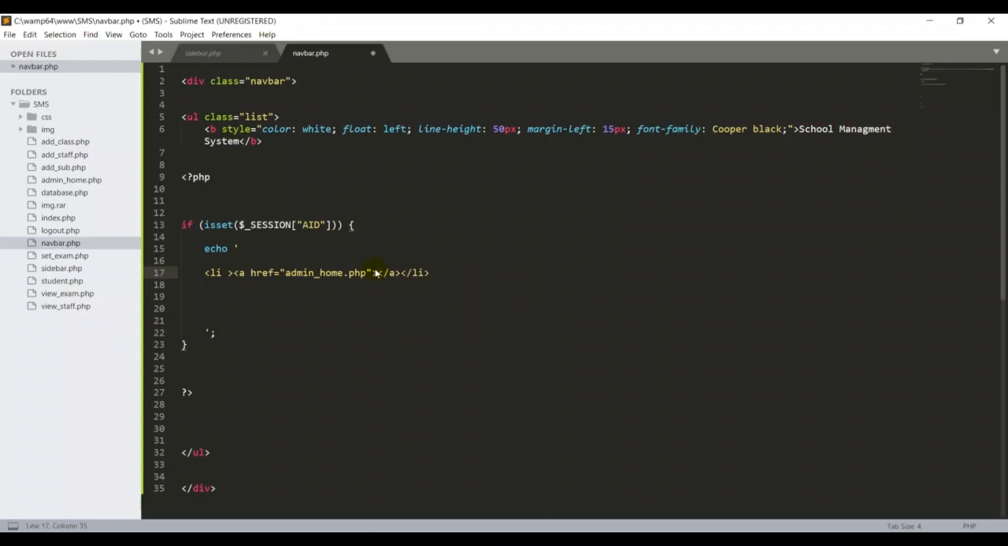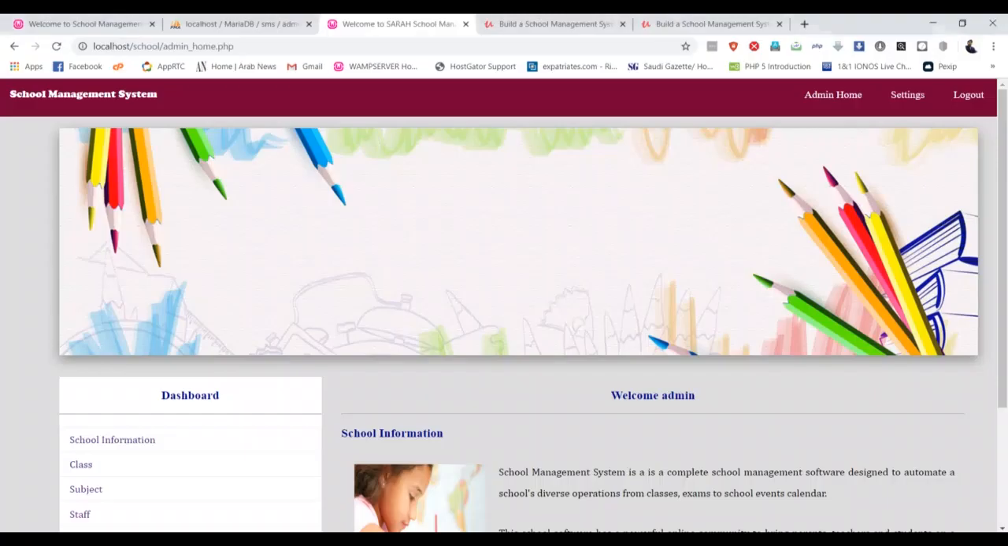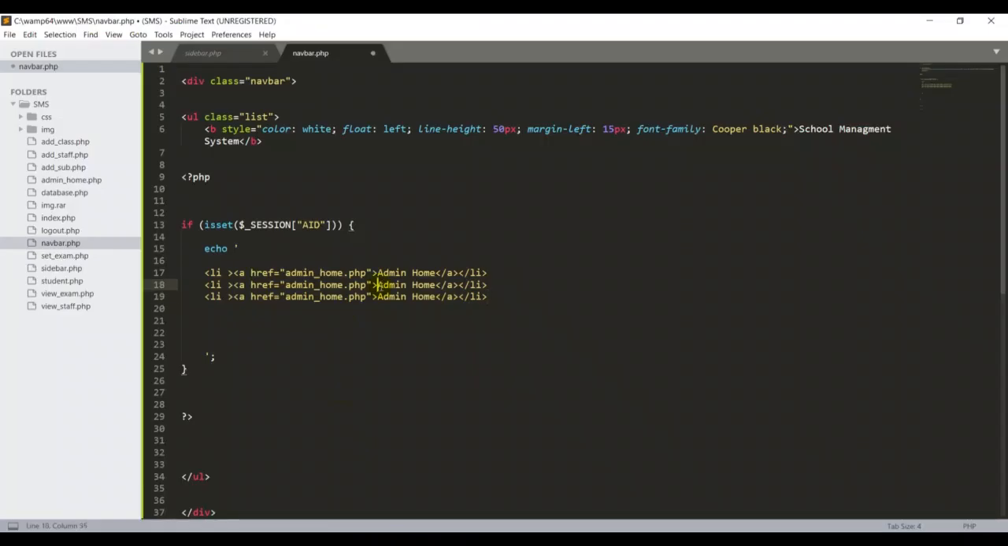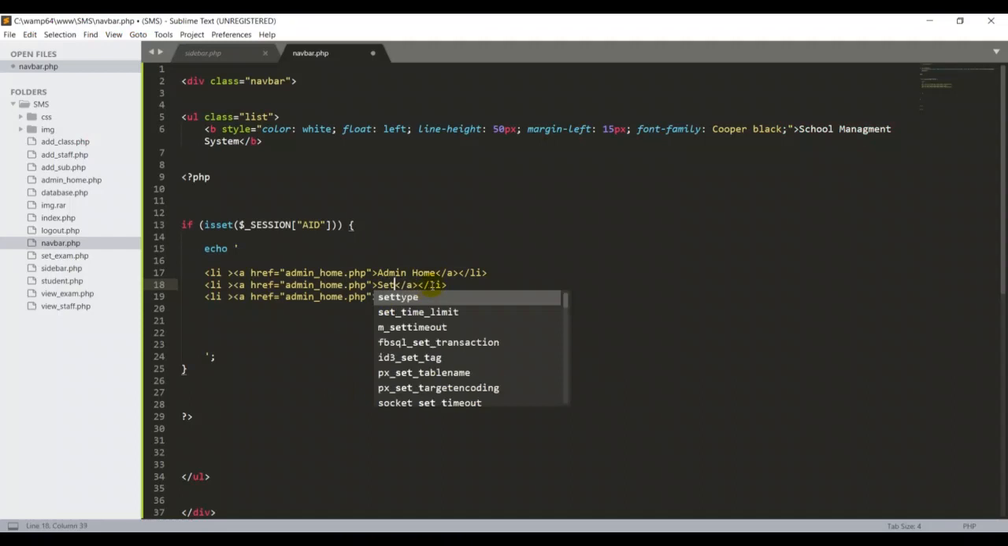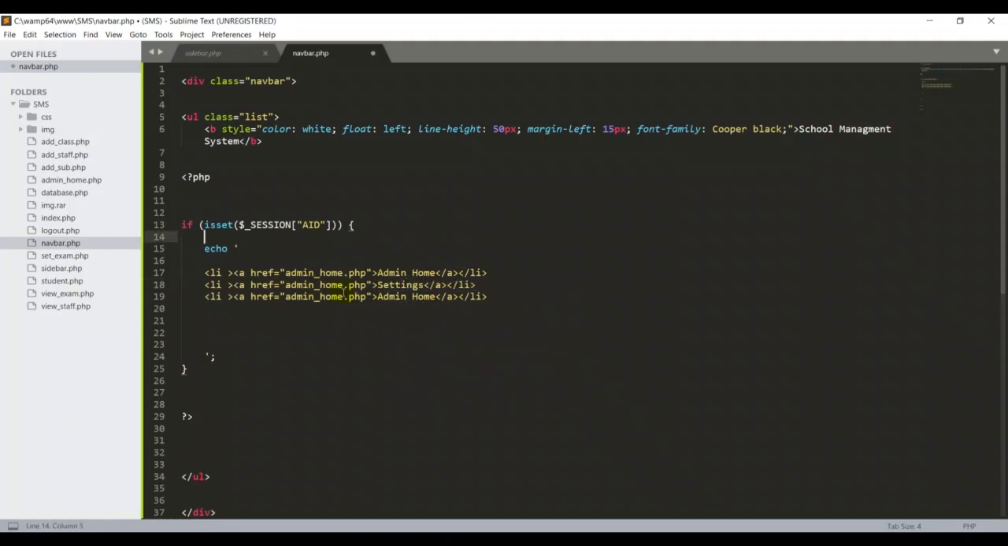Very important. So I'm putting admin home. Then I copy and paste two more times because we need three lists. Next, I want the settings, because if you go back here, I have the settings. So instead of admin home, I want to type settings. Okay, that's good.